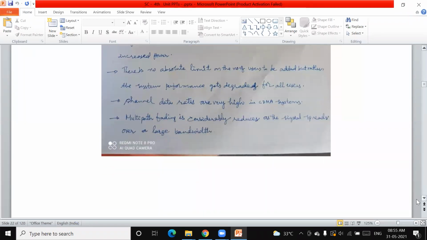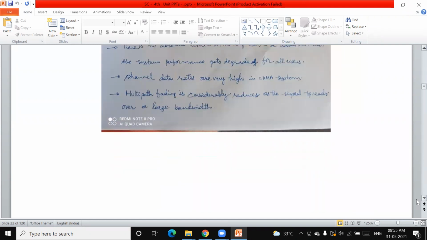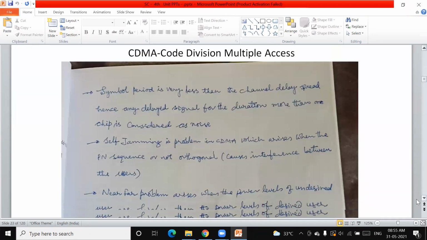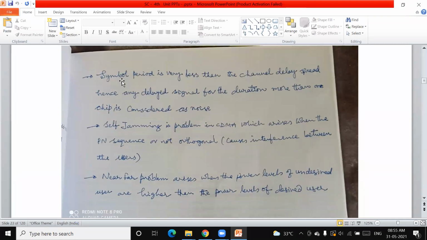So in this, some other points you can also note: the symbol period is very much less than the channel delay span. Hence, any delayed signal for a duration more than the chip is considered as noise. Chip, in the sense, is a code. The code that we want to transmit is nothing but a chip here. It's nothing but a code, is it right? So anything more than that code or chip is considered as noise.